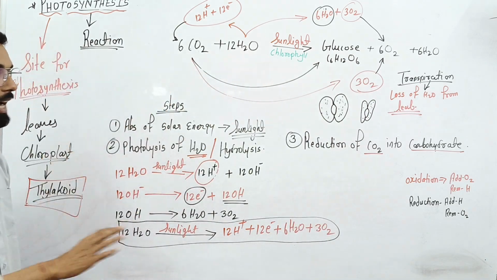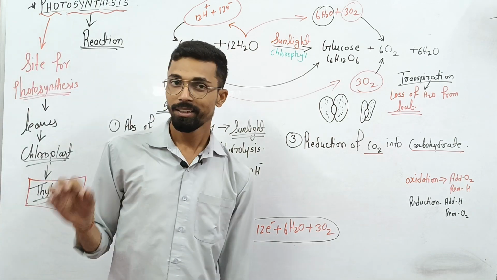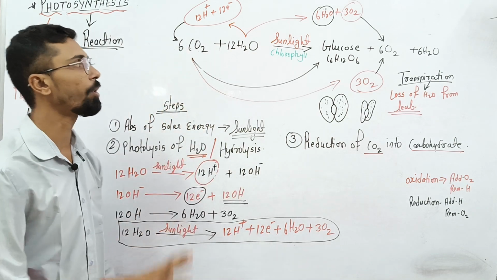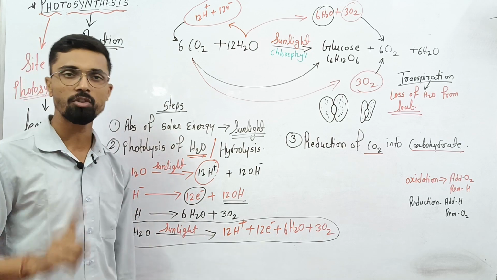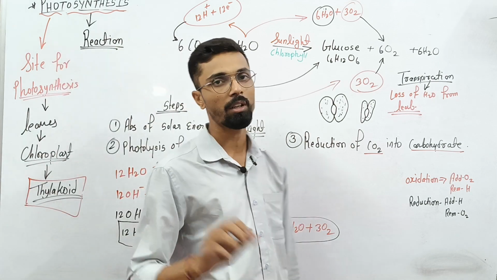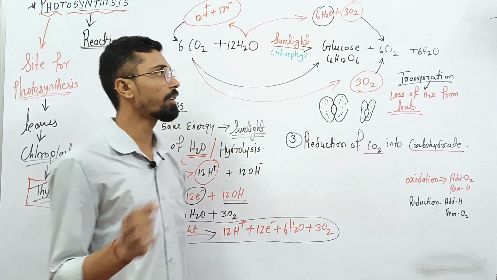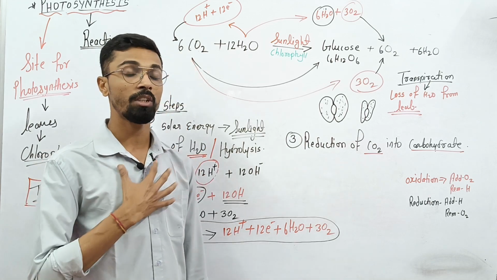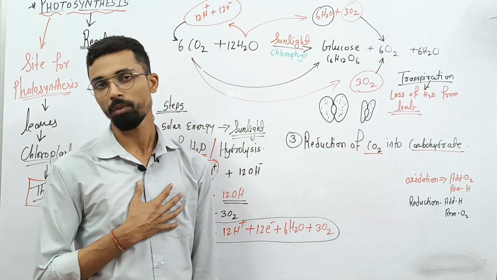So this is all about photosynthesis and the reaction, along with the raw materials or sources of photosynthesis. Try to keep the reaction in mind, it is very important. 6 molecules of carbon dioxide along with 12 molecules of H2O, in presence of sunlight and chlorophyll, form carbohydrate, which is glucose. And as a byproduct, oxygen is released, which we require. Along with that, water vapor forms.